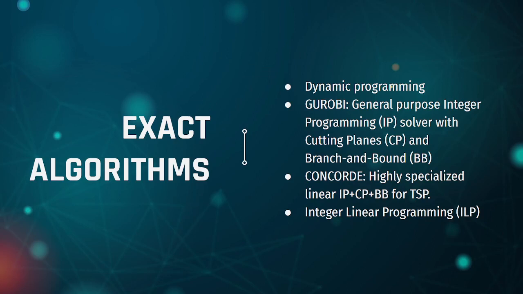First of all, we have the dynamic programming approach. Secondly, we have Gurobi, which is the general purpose integer programming solver, which also employs cutting planes and branch and bound techniques. Thirdly, we have Concorde. Concorde is a highly specialized linear integer programming solver, with embedded cutting planes and branch and bound techniques specially designed for the traveling salesman problem. And lastly, the traveling salesman problem can also be formulated as an integer linear programming problem and solved therefore.